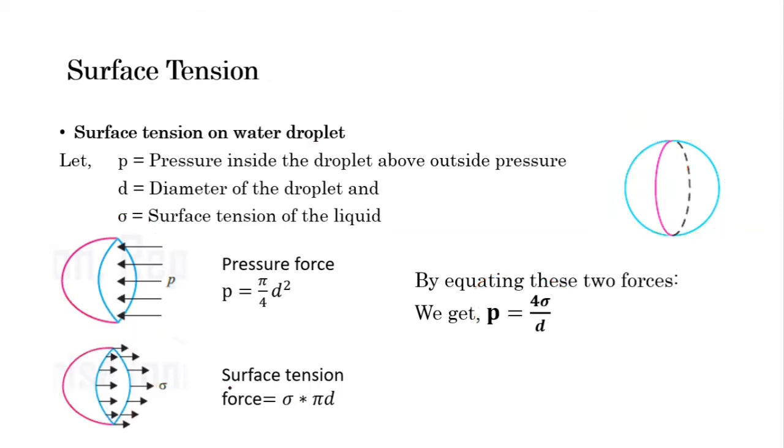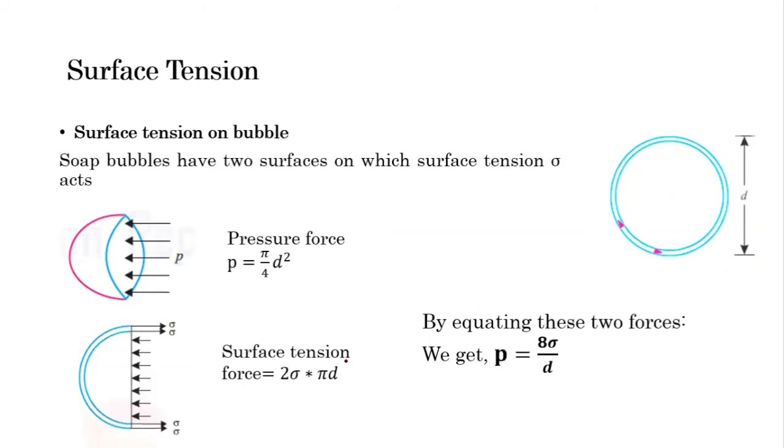Now we will see the water bubble. What is the difference with the droplet? Here again consider the definition of surface tension. It acts between two immiscible liquids or between liquid and gaseous form. So in the bubble case, this is the bubble. Let's consider again the diameter is d. Here in between it is air, and outside also it is air.